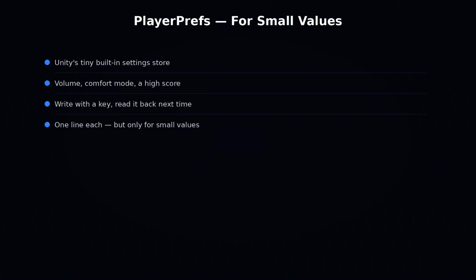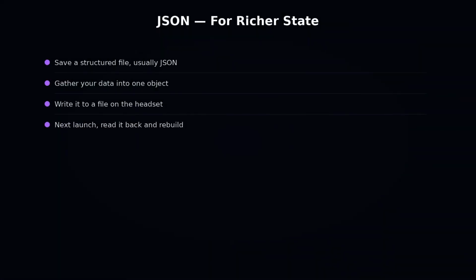For anything bigger, you will want a save file. For richer state, you save a file, usually in a format called JSON. JSON is just structured text. You gather your data, the positions of objects, the player's progress, into a small object, turn it into JSON text, and write it to a file on the headset. Next launch, you read that file back and rebuild the scene from it. This is how real save systems work, and your agent can write the whole thing.